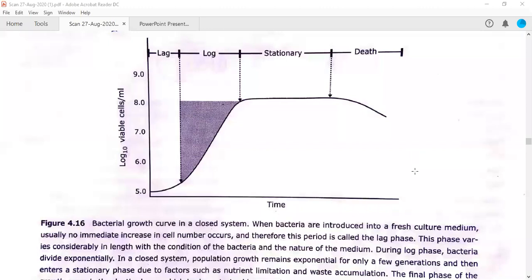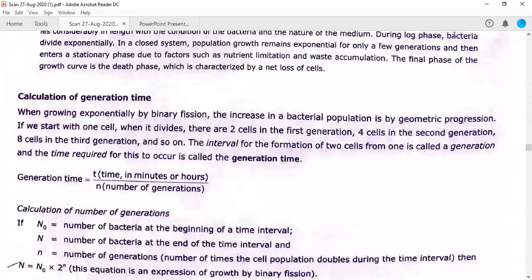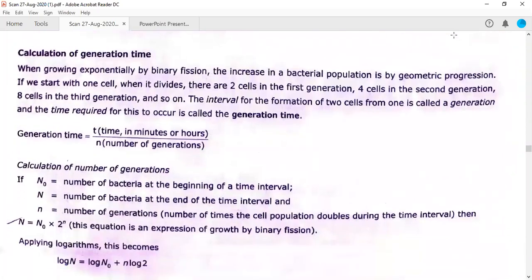Okay. Now, in the last class, we have solved an equation. So before going into the details of that equation, we need at least two equations. We need at least two formulas to solve various types of problems. पहली है, if you need to calculate the generation time. Or not only the generation time, even if you need to calculate the number of generations or the total time, anything if you want to calculate, you need to remember this relationship between these three terms.